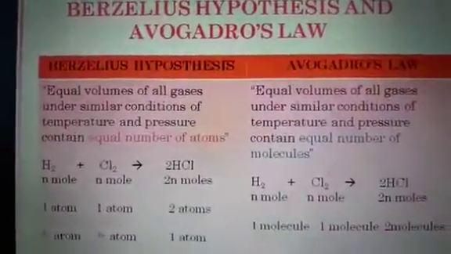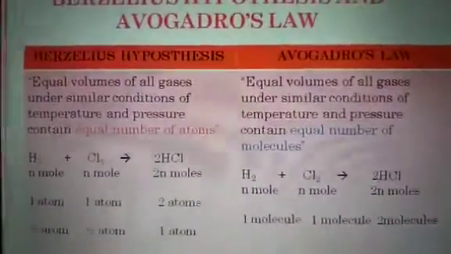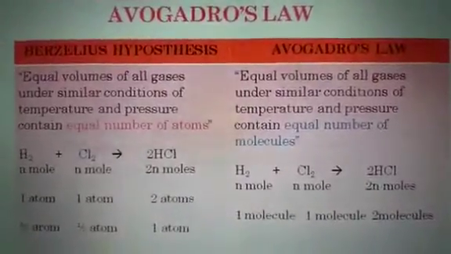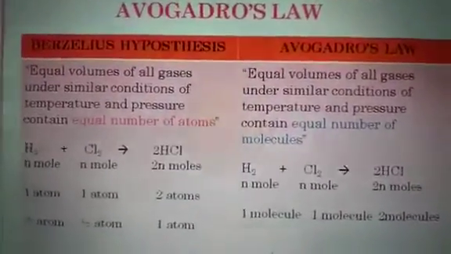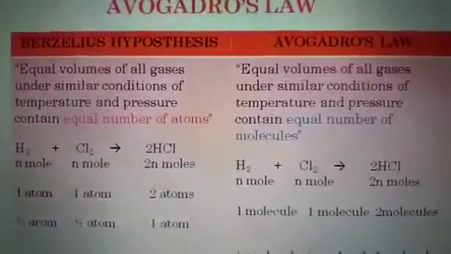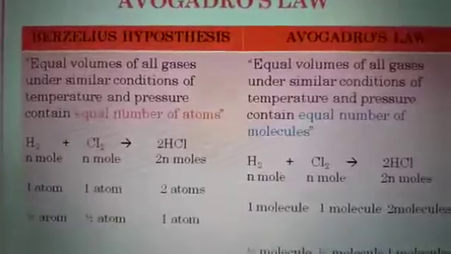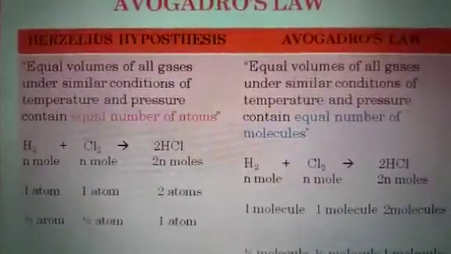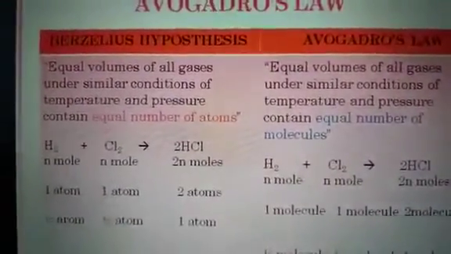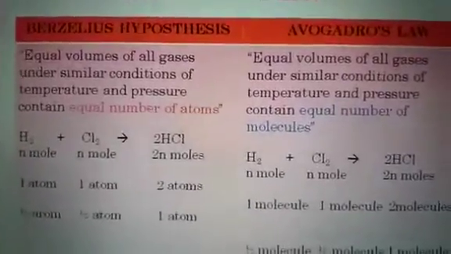Before Avogadro's law, there was one more hypothesis, that is Berzelius hypothesis. If you compare Berzelius hypothesis and Avogadro's law, both are almost the same, but there is only one difference. In Berzelius hypothesis, equal volume of all gases under similar conditions of temperature and pressure contain equal number of atoms. But in Avogadro's law, equal number of molecules is there.